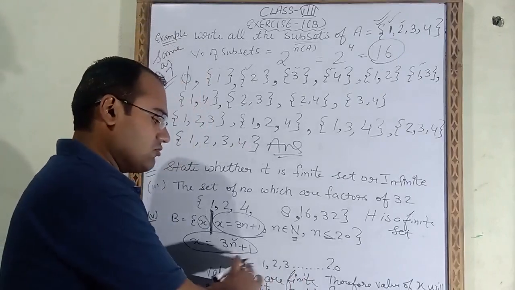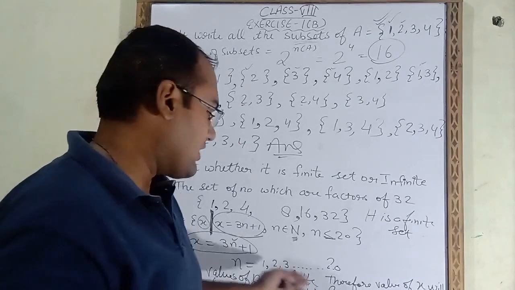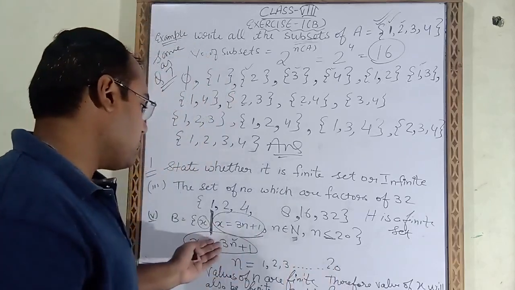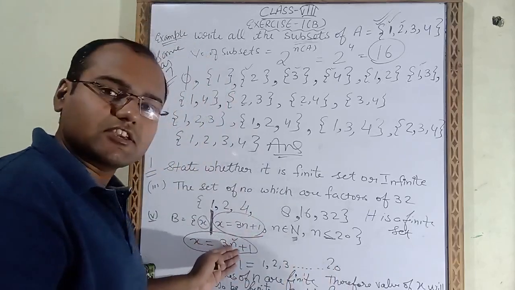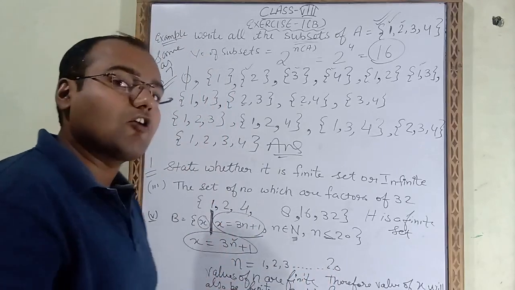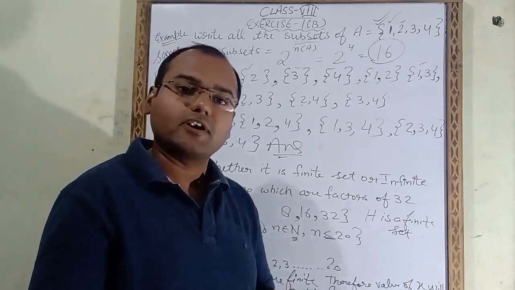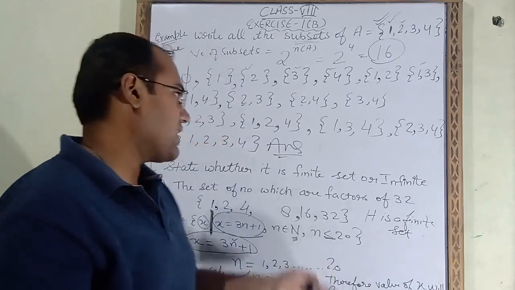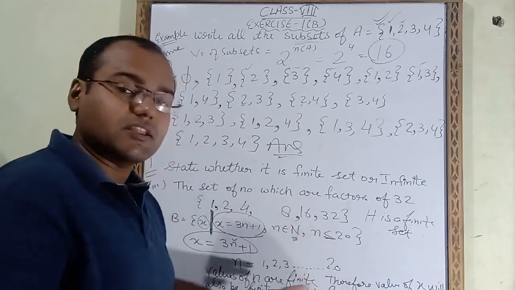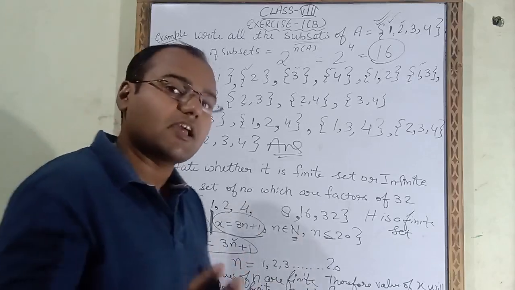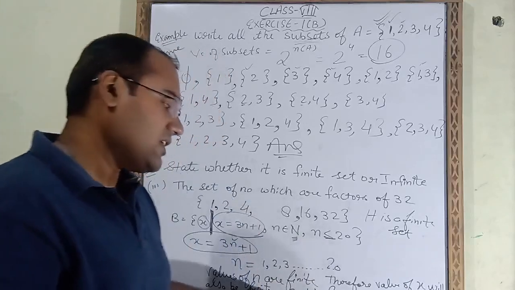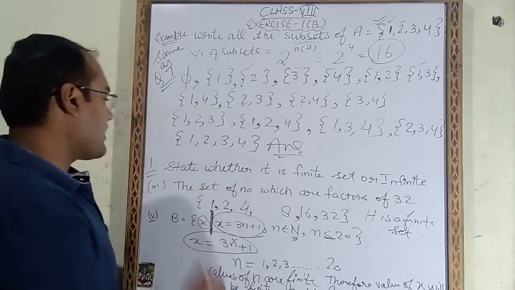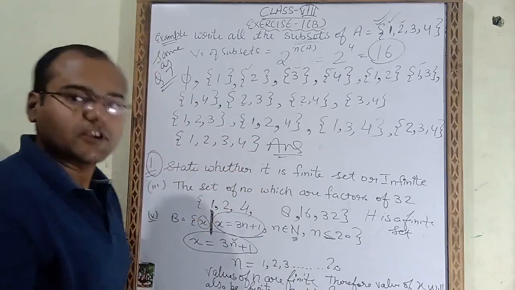Because here the values of n are finite. How many values of n are there? 20 values of n are there. Those 20 values we will put in this equation, and how many x answers will we get? We will get 20 answers. That means we know how many answers are coming. 20 answers are coming, so how many elements will be there in this set? In this set 20 elements will be there. That means it is a finite set. So like this you have to do the remaining part of question number 1.